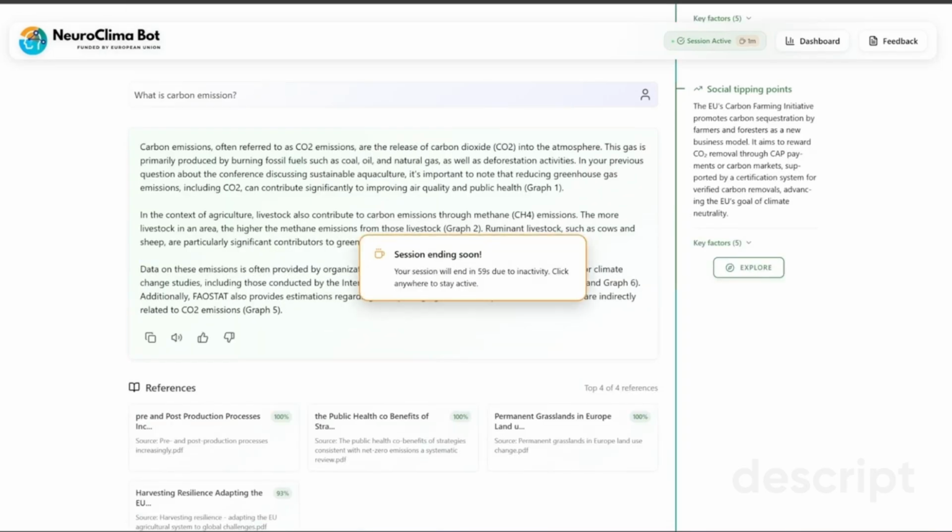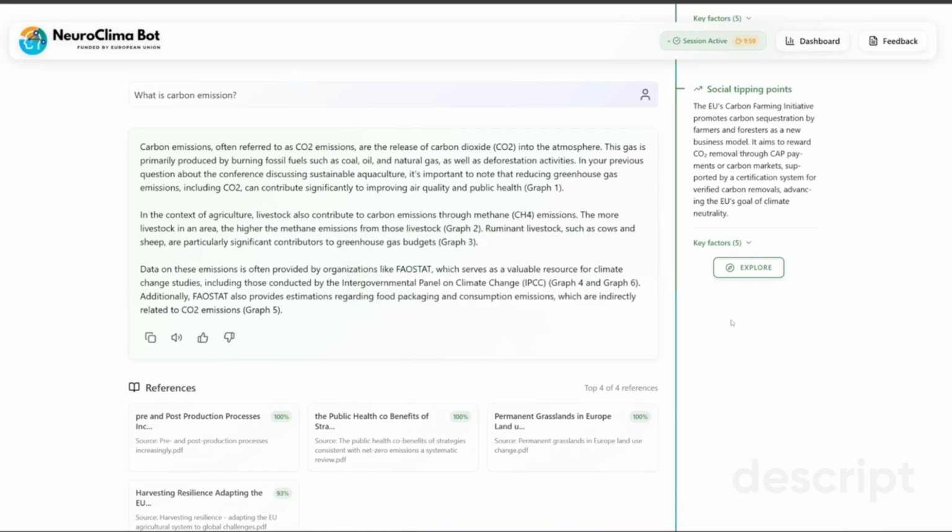Each conversation operates within a session that has a 10-minute inactivity timer. If there's no user interaction, the system begins a countdown from 10 minutes to 0. Once it reaches 0, all session data is automatically deleted to ensure GDPR compliance and protect user privacy. As you can see, when I move my mouse or interact with the interface, the timer resets. However, if there's no activity, the countdown begins.